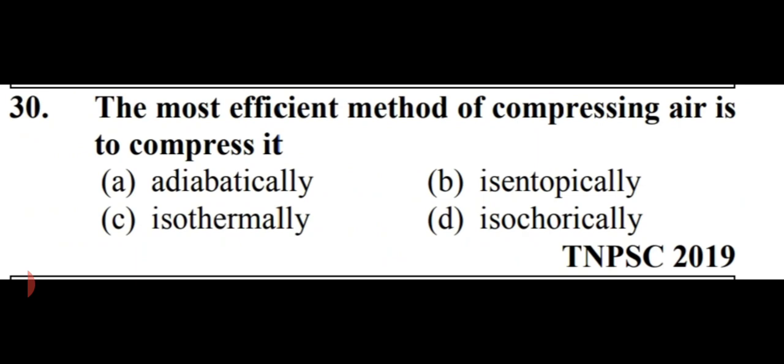The most efficient method of compressing air is to compress it. Options are adiabatically, isentropically, isothermally, and the last option is isochorically. It's not isochrocally, it should be isochoric, that is for constant volume. So among these, the most efficient method of compressing air is option C, that is isothermally. Option C, isothermally.